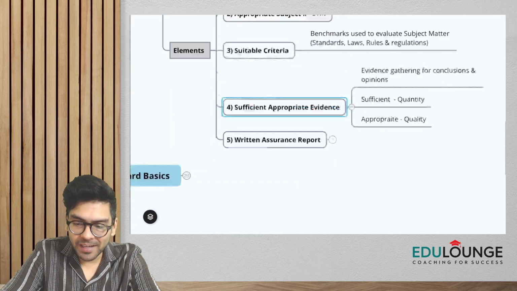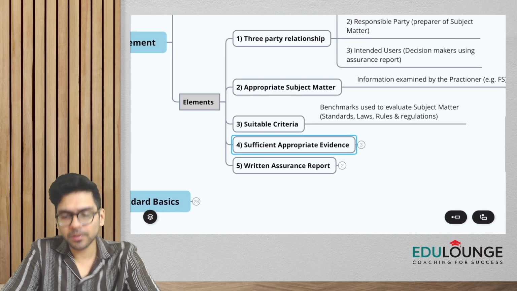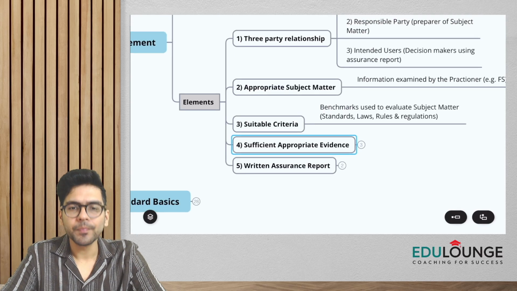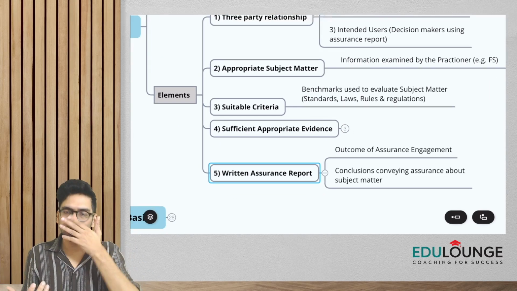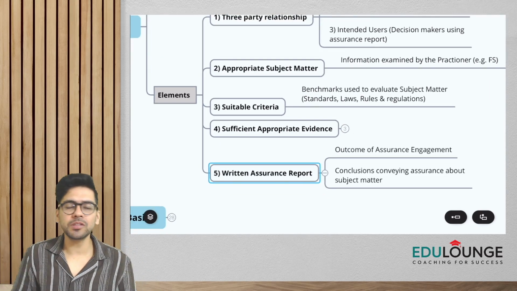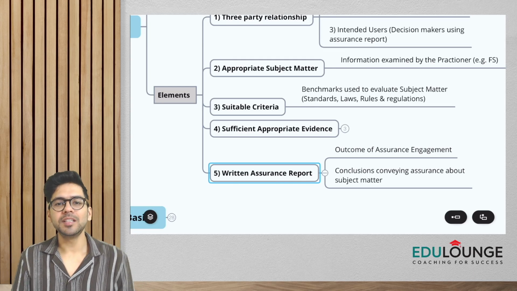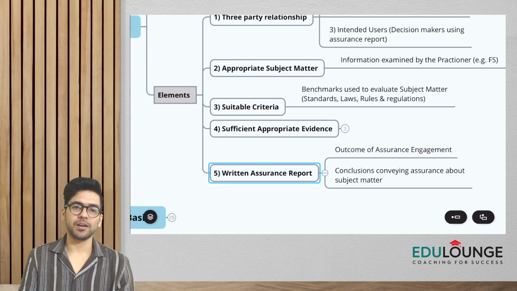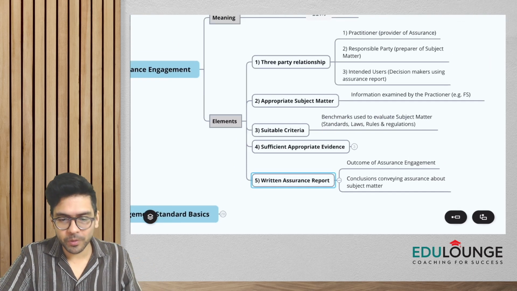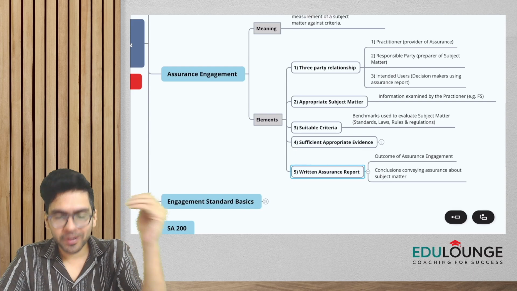Anyways, and then finally what happens, guys, after gathering evidence, ultimately the practitioner is going to give an assurance report. So assurance report is nothing but the outcome of the entire assurance engagement, and these are basically conclusions given by the auditor about the subject matter. So remember this very important question, guys. What are the elements of an assurance engagement?